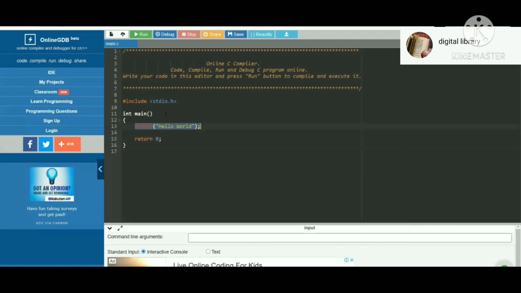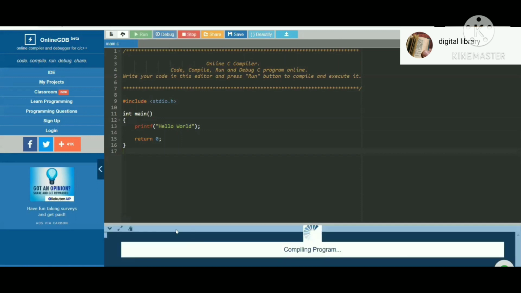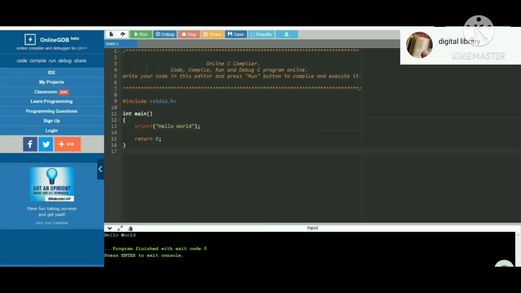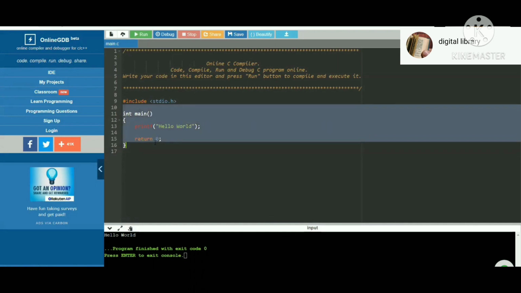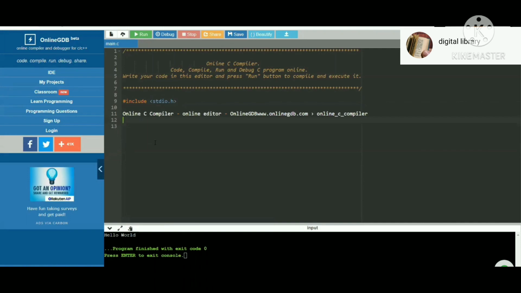Main is a function definition, and you wonder, then who called it? When you double click on your exe file, the operating system will call this main function. So the calling of main is done by the OS. For printf, we have done the function call, and the prototype declaration is available in the header file. Getting it? So now I can run the code here. You can see the run. What will happen? You can see hello world, right? And here I have done a copy paste, let me check. It is not allowing control.